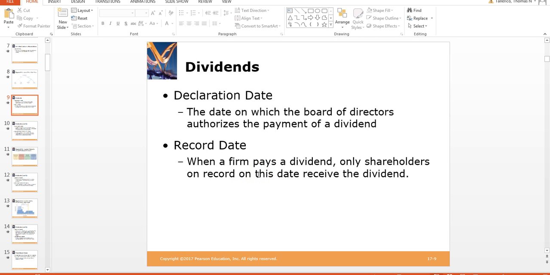So just to go into a little more detail on that, the firm will pay the dividend to all shareholders of record on a specific date set by the board, called the record date. So that's the record date, and all of these are on basically page 598 in your book. You can look at it. So I just want to give you a couple-minute introduction to where we're going to go.